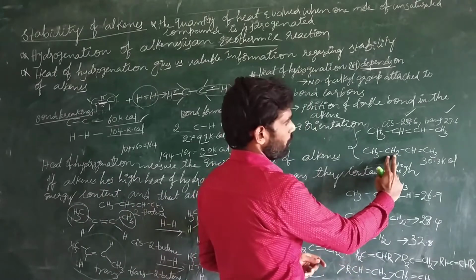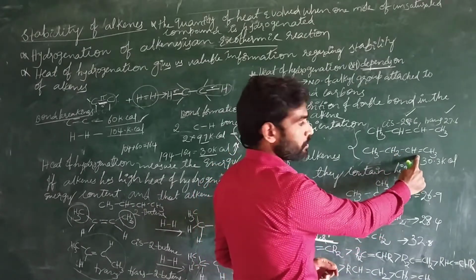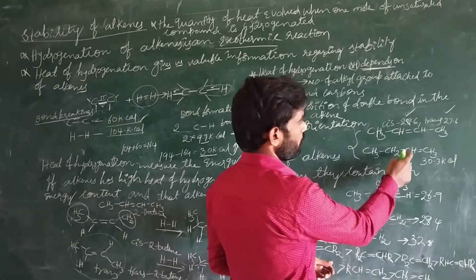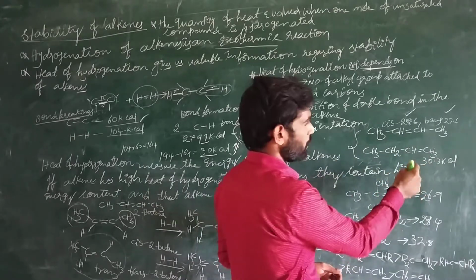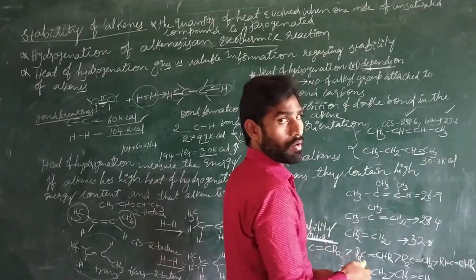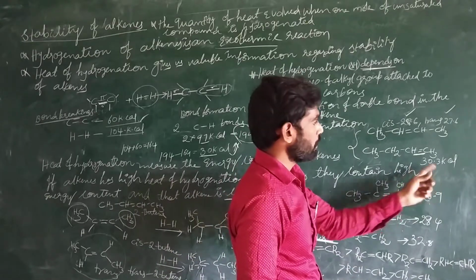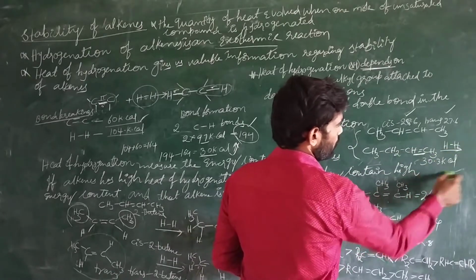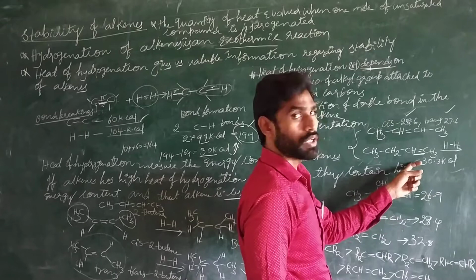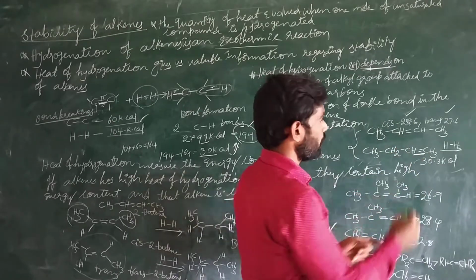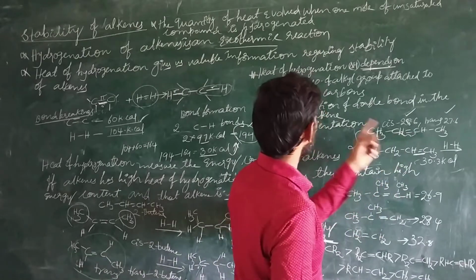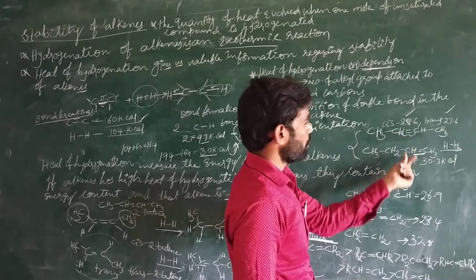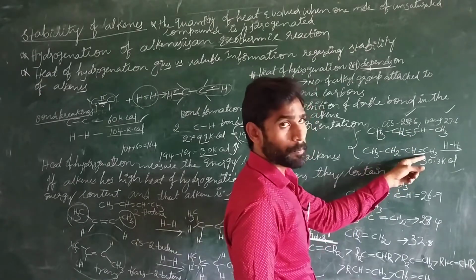See here, the same molecule. This one is 1-butene, and this one is 2-butene. 1-butene and 2-butene, the molecule is butene only. But here, because of the location of the double bond, what is the energy content? When this molecule is hydrogenated, it produces 30.3 kilocalories of energy. This is a higher amount than this one, and that is only due to the position of the double bond. Here the double bond is at the center position, but here the double bond is at the end of the carbon chain.